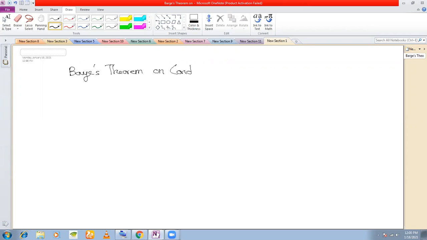Bayes theorem on conditional probability. Let us first understand the statement of the theorem. Then we'll move on to one problem in order to demonstrate what it actually means. Just give me a minute. The statement of the theorem.